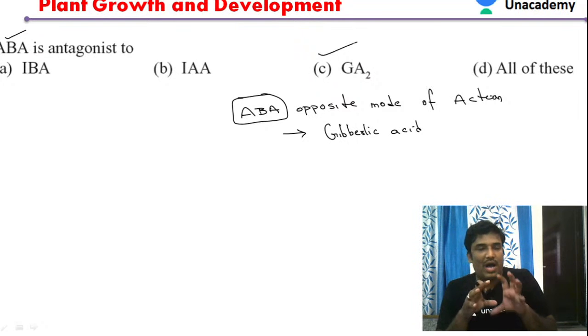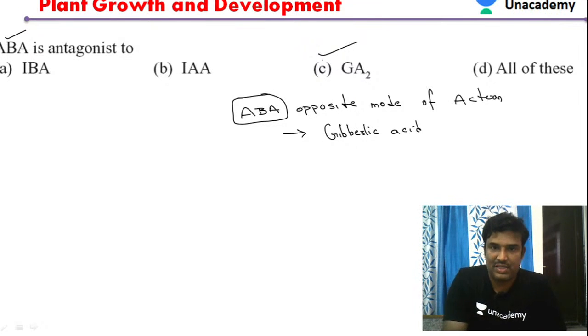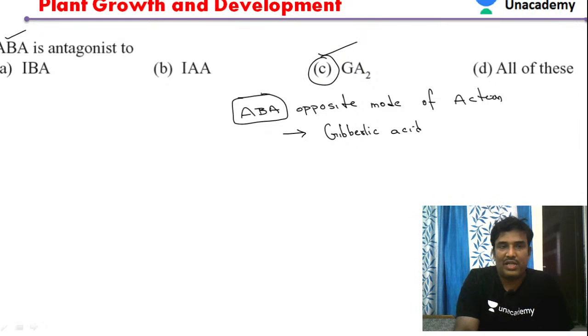The question asks the same thing: abscisic acid is antagonistic, meaning its mode of action is opposite to that. So certainly option C will be our answer. Abscisic acid is antagonistic to gibberellic acid. That will be our right answer in this case.